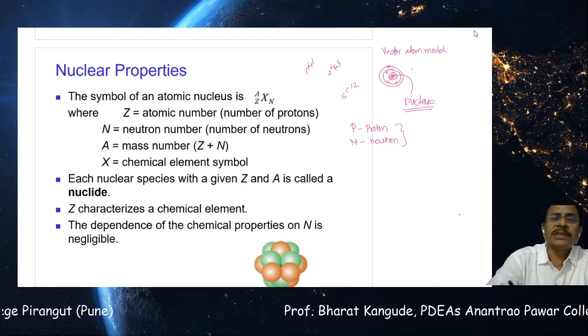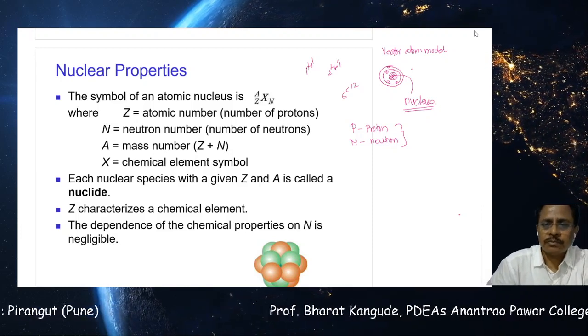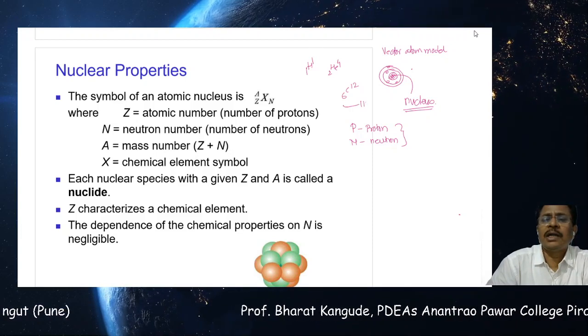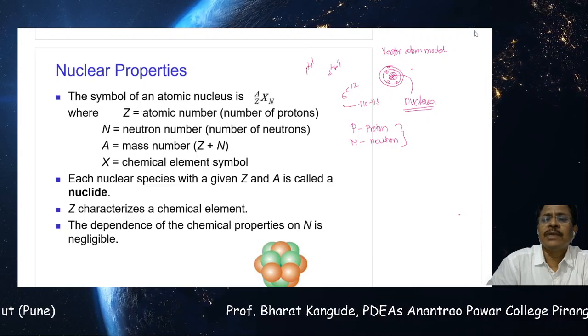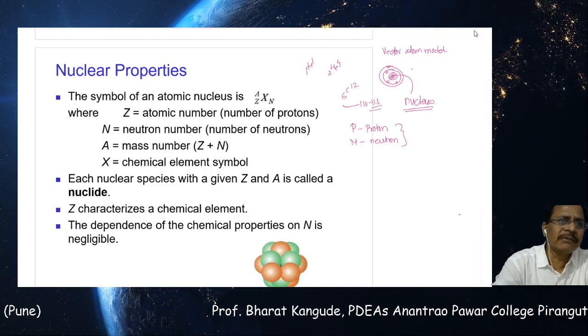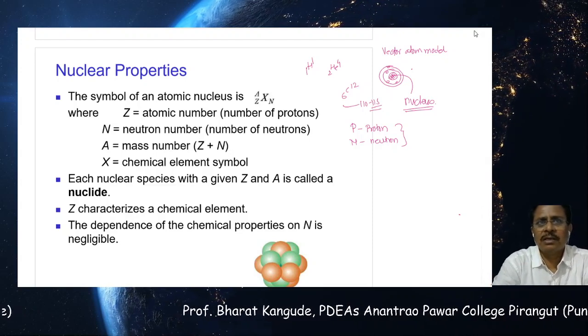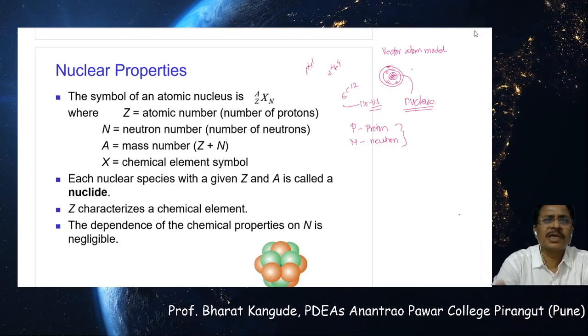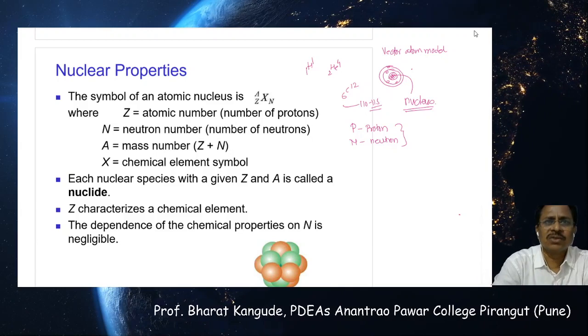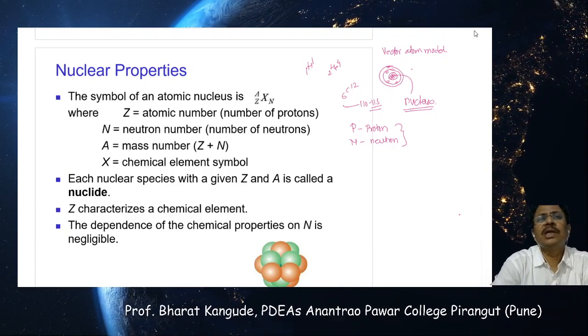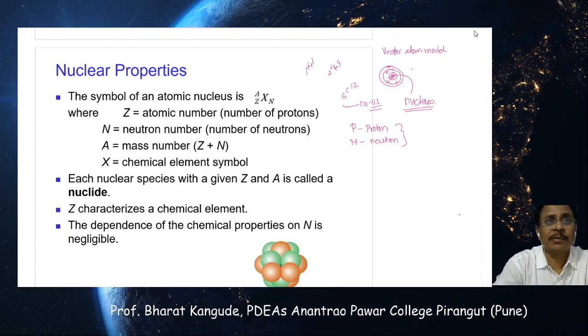How many are there in total? At present the number reaches up to 110 or 115 or so. The last 5 elements have very small lifetimes, a fraction of a second, millisecond, microsecond, and so on. So they are completely unstable, but the total periodic table goes up to 115 elements at present.